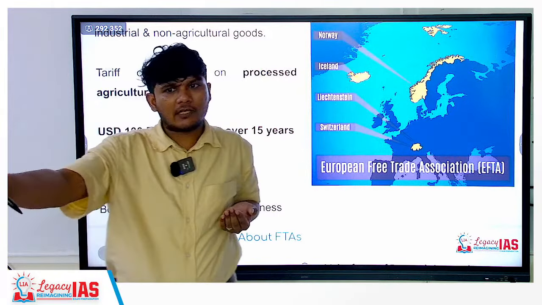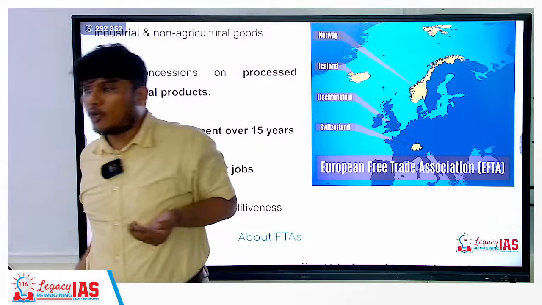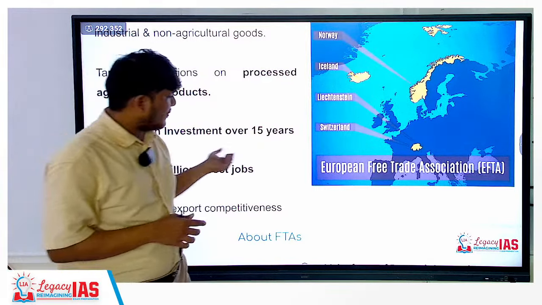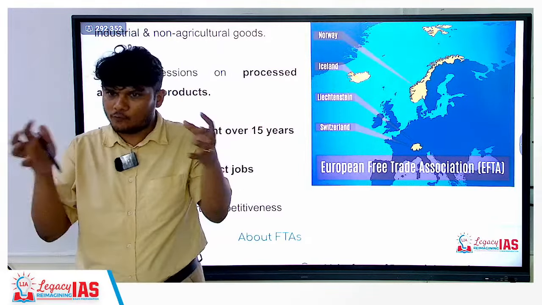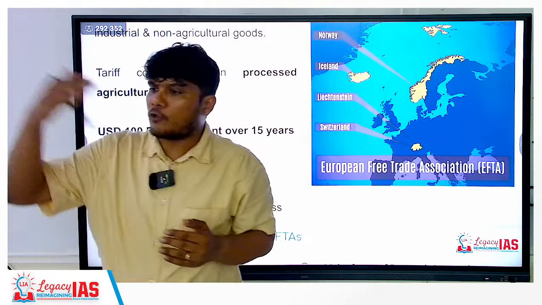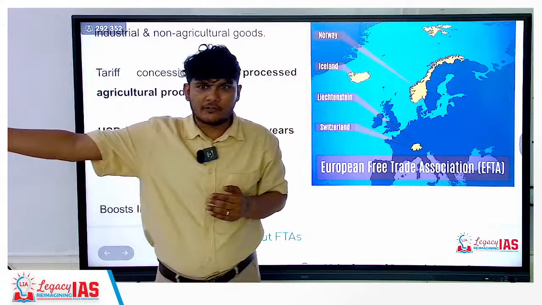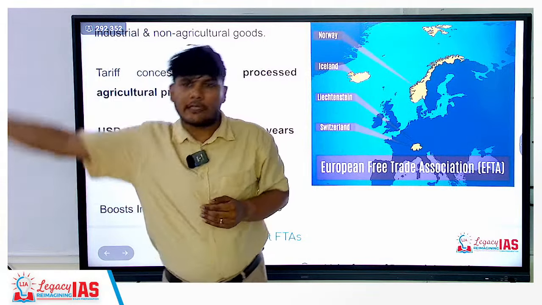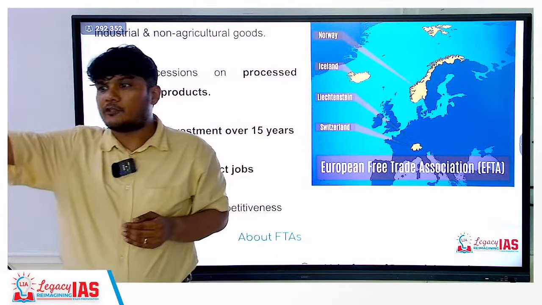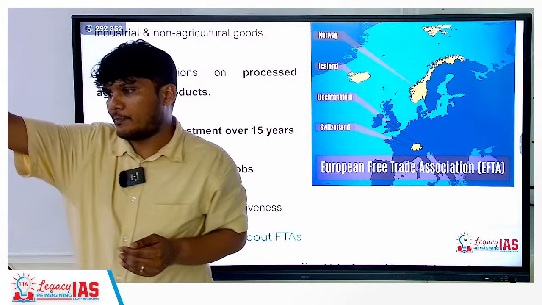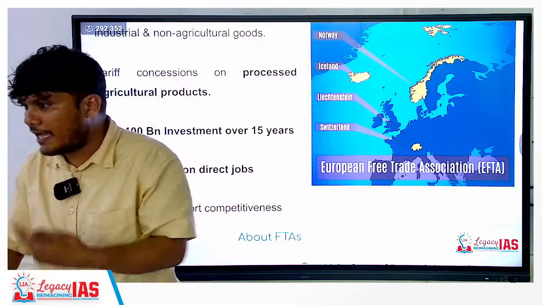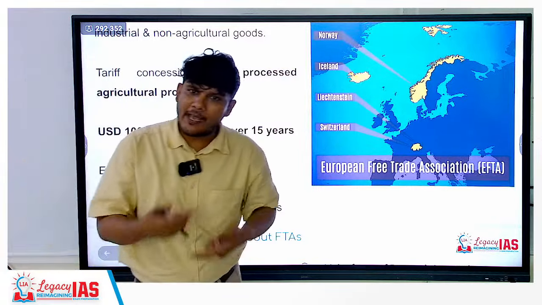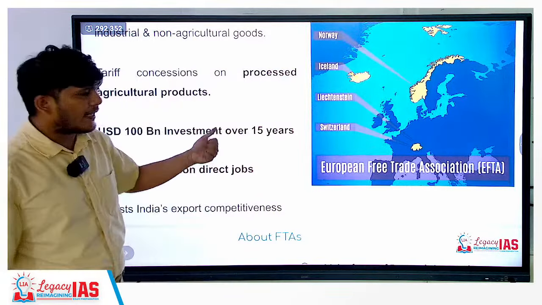Indirect job creation can also happen. What is the indirect job creation? Since these 1 million jobs are now created, it is going to put money in the hands of those 1 million people, which is going to further create demand for certain goods and services, which will require us to hire more people. That will be an indirect benefit, right? Like the money multiplier effect, in the same manner the multiplier effect will be there, which is going to create indirect jobs.